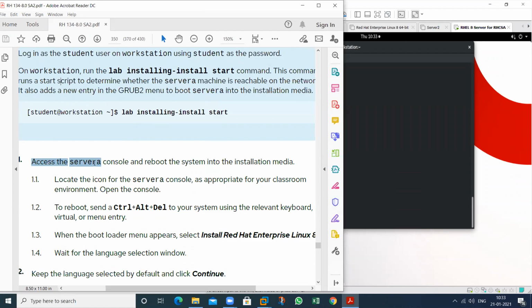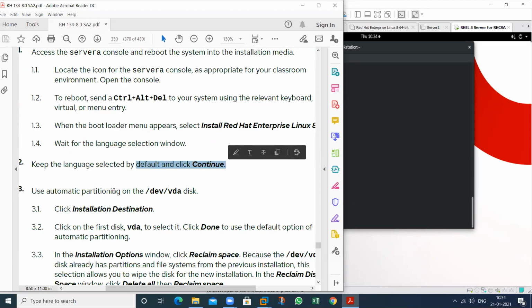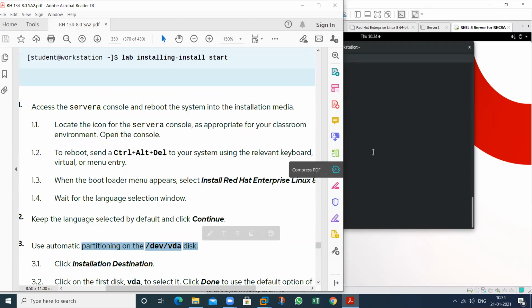So now I will start all these steps one by one. Start this particular server A machine console. Then reboot this one by using this particular key. Then the installation will be started, and then continue. Then select this one. So I will start my machine.